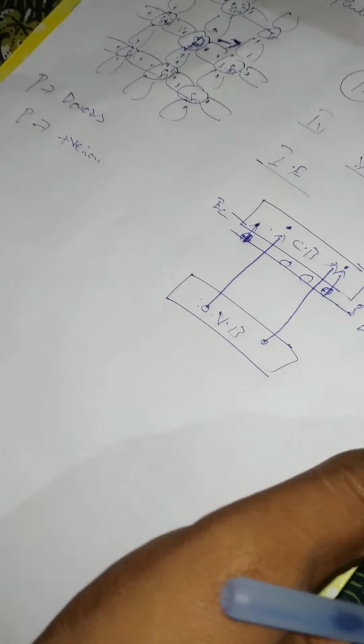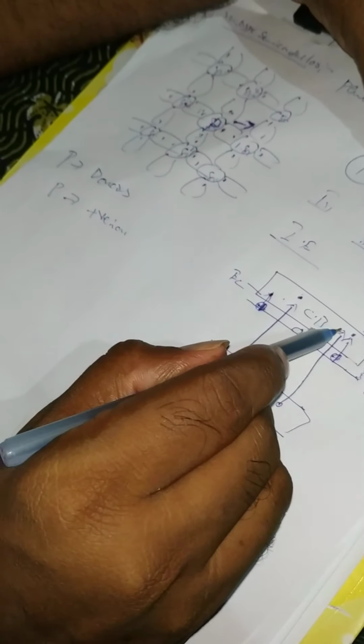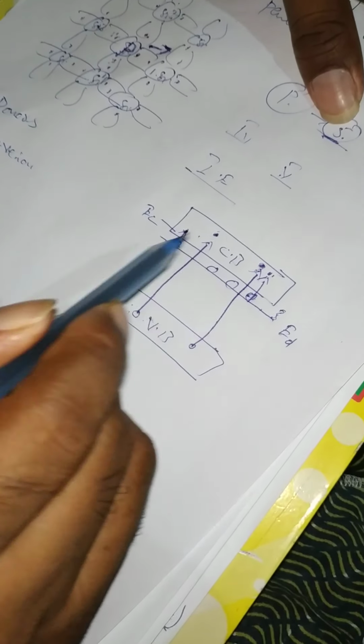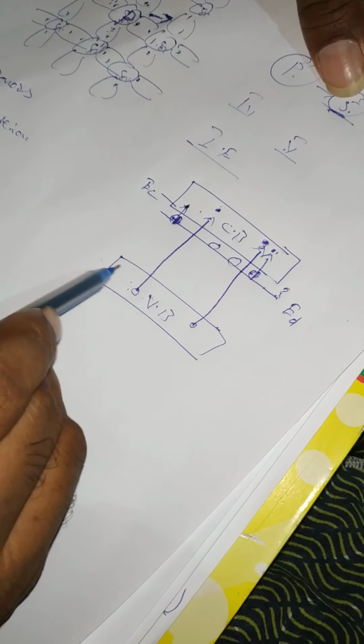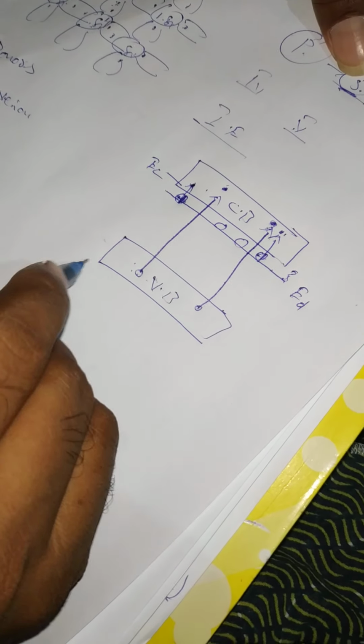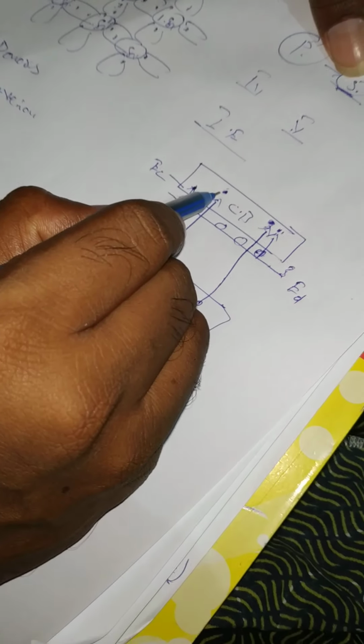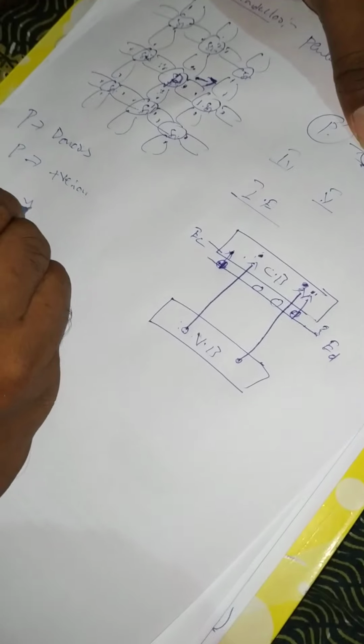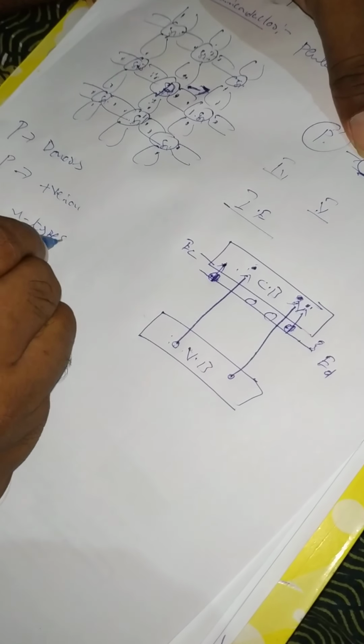Now let us count the number of electrons: 1, 2, 3, 4. So 2 from donor atoms and 2 from the valence band. But the number of holes is only 2. So the majority carriers are electrons. The charge of the majority carriers is negative. That's why we call it an n-type semiconductor.